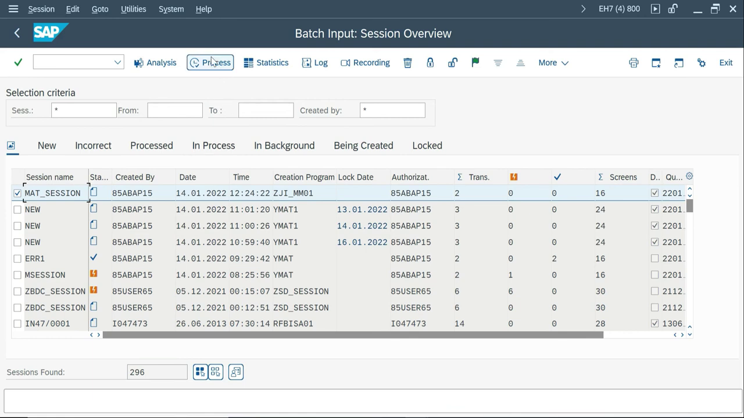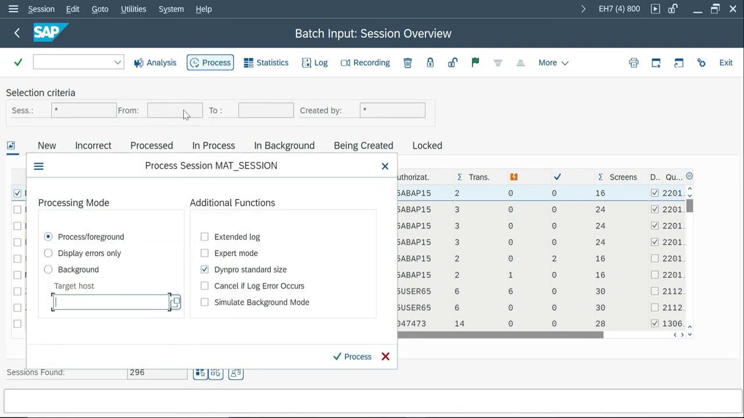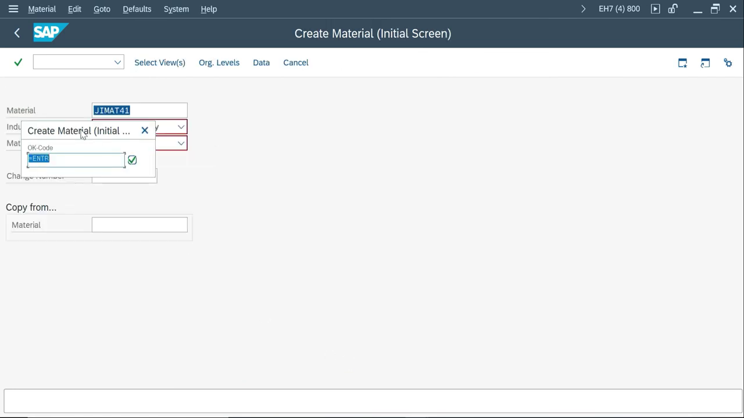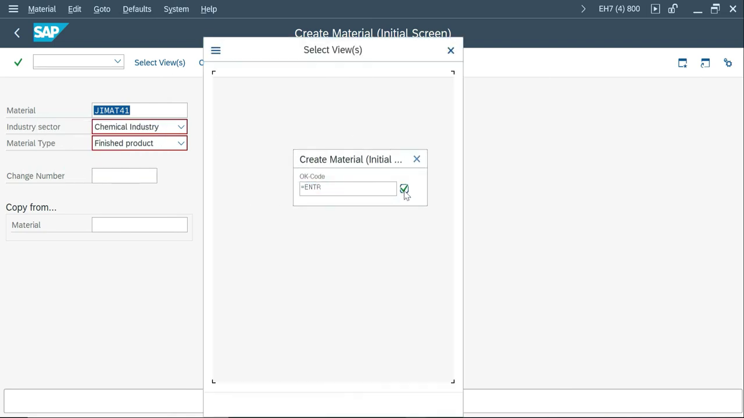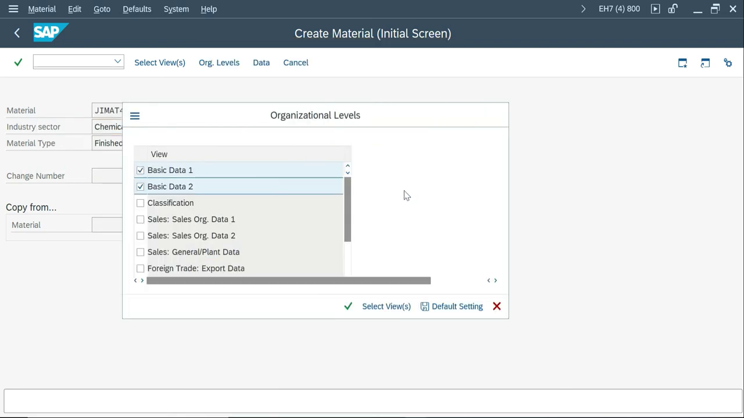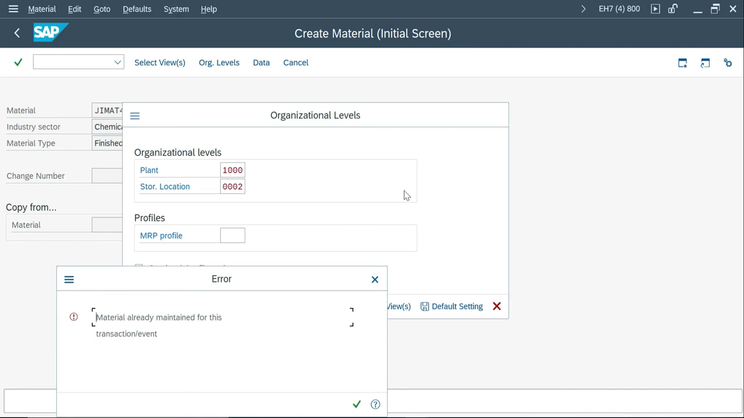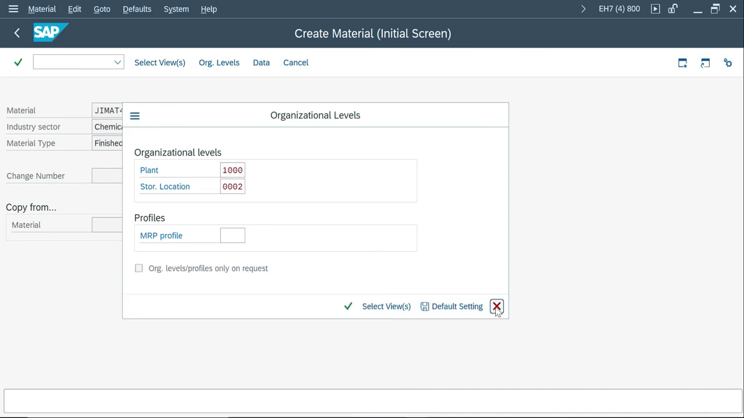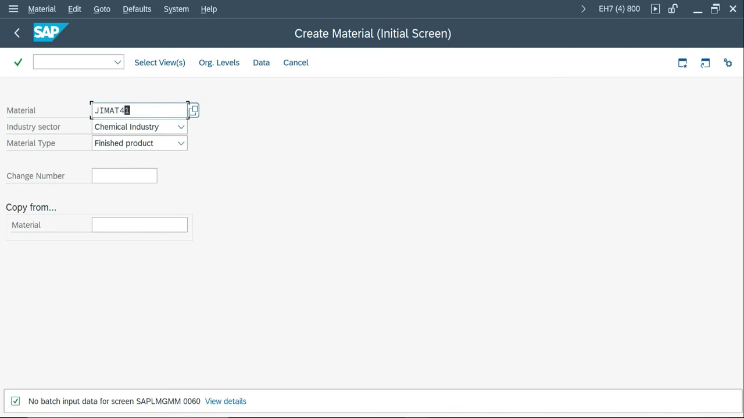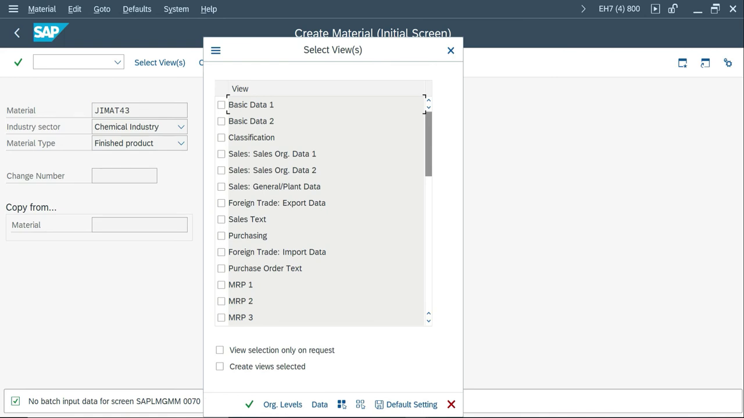Okay, so now you have to process it again in the foreground, because I want to know what the error is and which screen it happened on. So it's created. Now it keeps on going, selecting this one, and whenever there is an error, it stops from that screen. So here there is an error, material already maintained for this one. Suppose I change it, like 42 is also created, so 43, and enter. Again it starts from the first, so it captured only till the error screen.